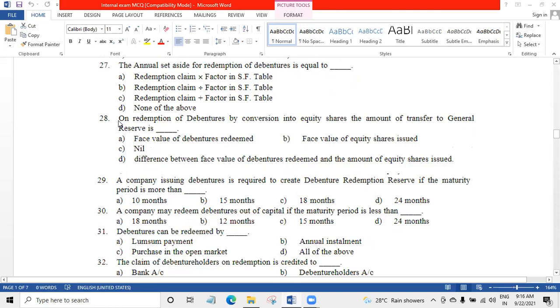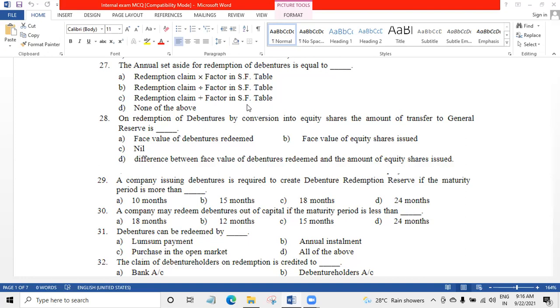Number 28. On redemption of debentures by conversion into equity shares, the amount of transfer to General Reserve is dash. When you convert debenture into equity shares, what amount you will transfer to General Reserve?